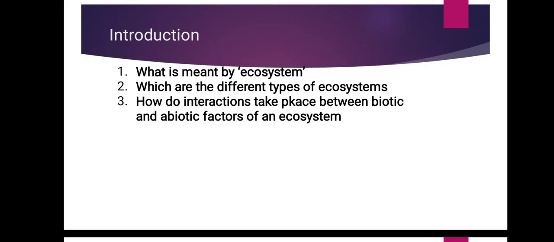Very good. So, students, your third question is, how do interactions take place between biotic and abiotic factors of an ecosystem? Shelter, geology and geography. In shelter, what do they do? Animals create burrows in the ground.